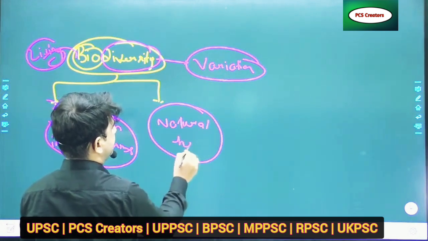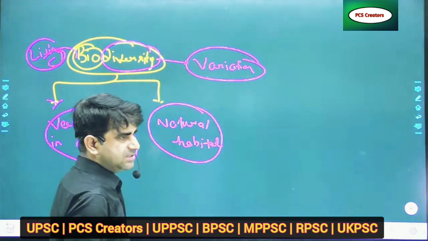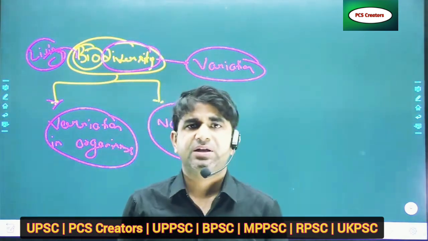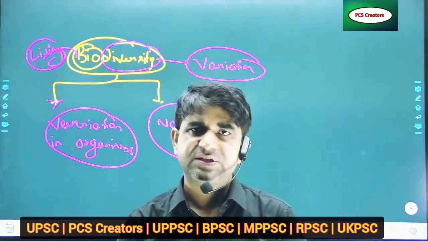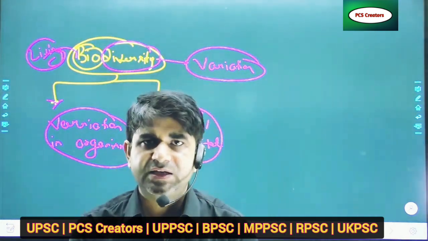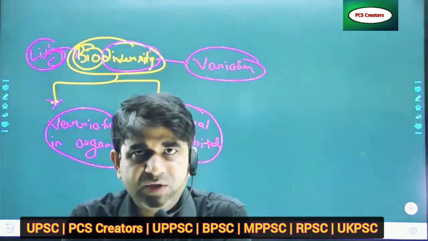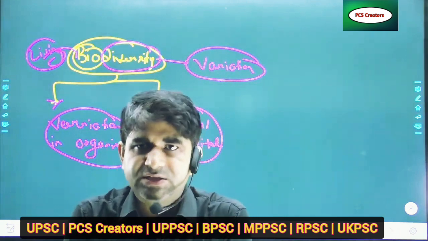When in a natural habitat there is a huge variation of species, we can say that area is a fully biodiverse area, so you can understand it easily.